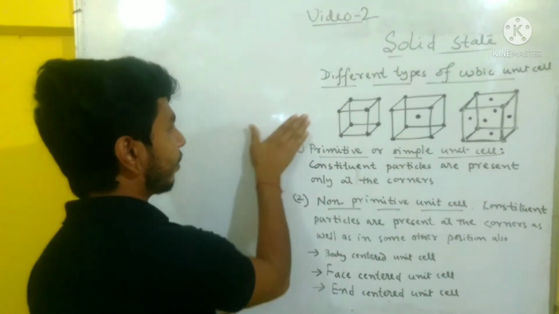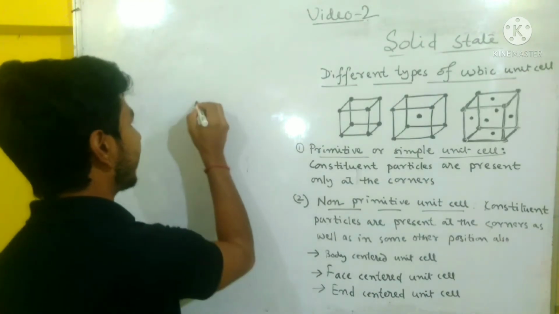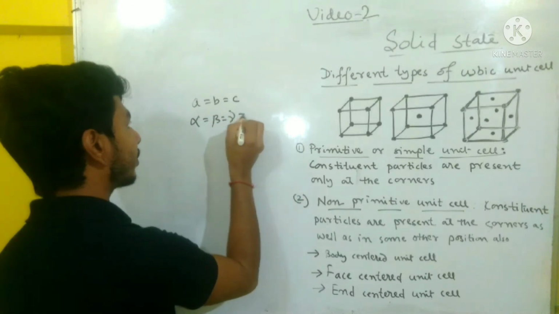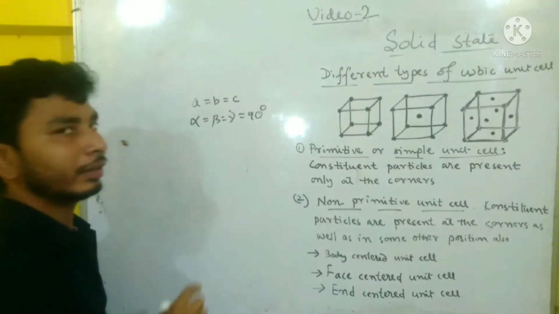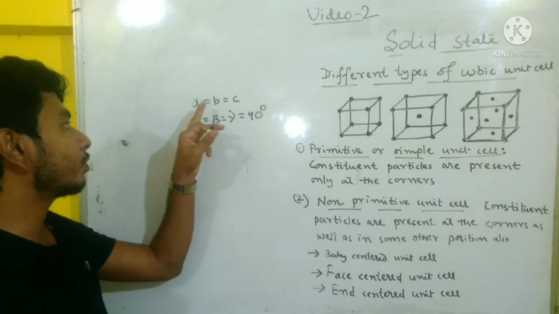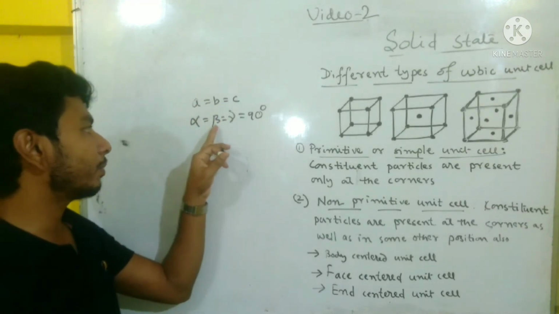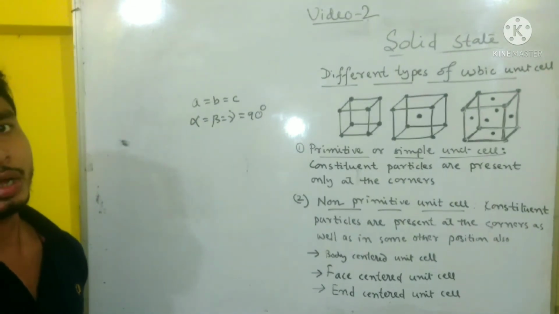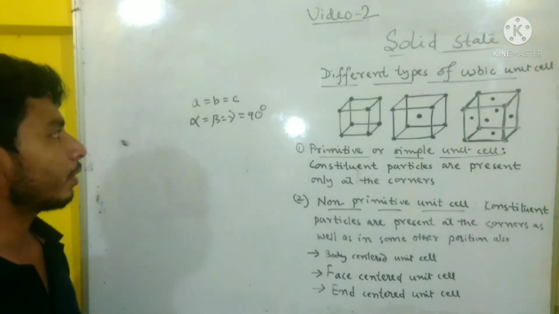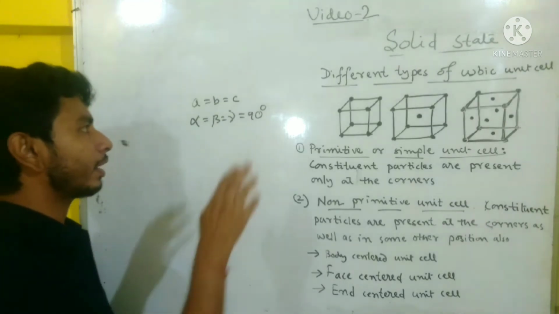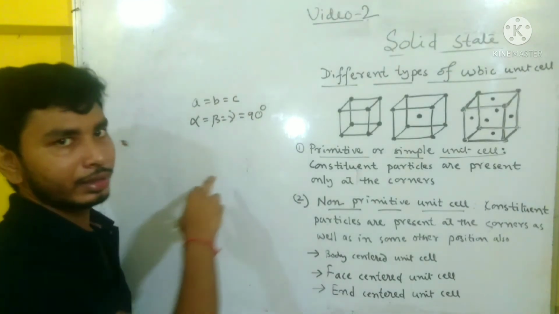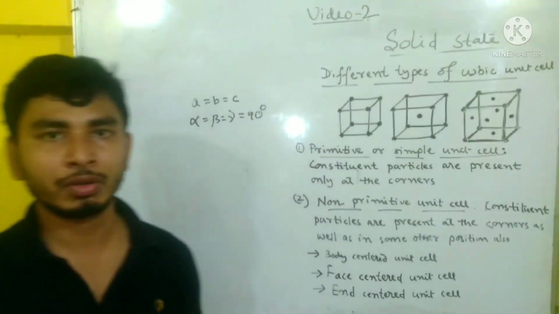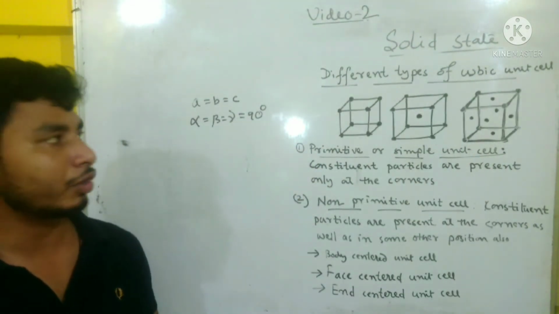Now in cubic, what is a cubic unit cell? If a is equal to b is equal to c, and alpha is equal to beta is equal to gamma is equal to 90 degrees in a unit cell, then the unit cell is called a cubic unit cell. Now we are going to discuss the different types of this unit cell.